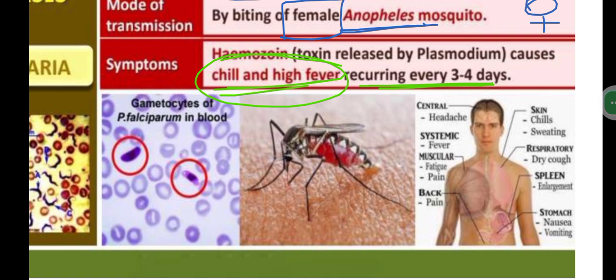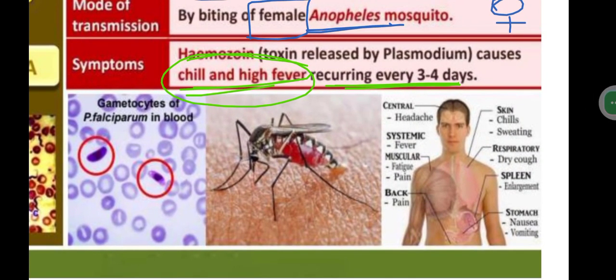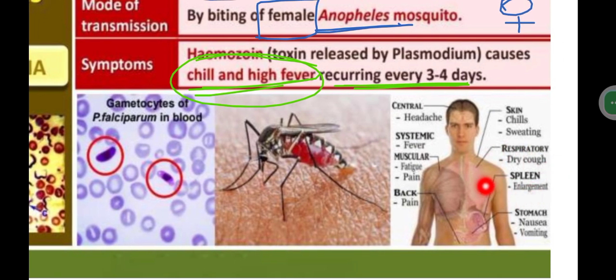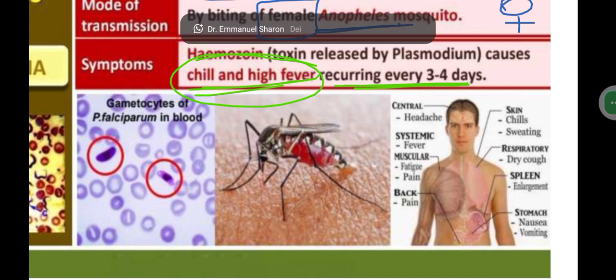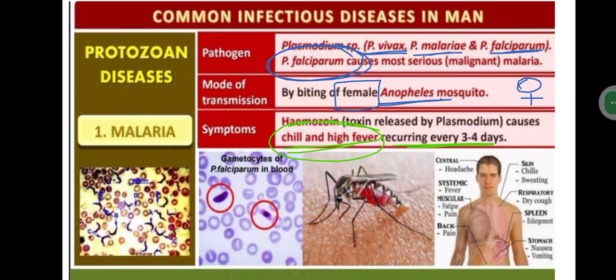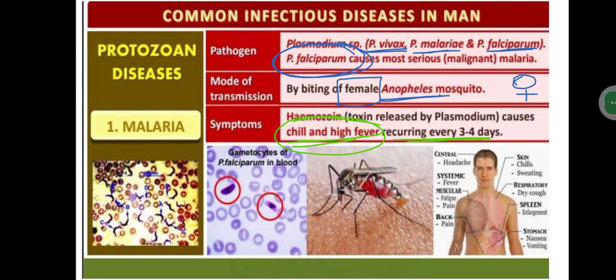Then the spleen is enlarged. The spleen is the graveyard of RBC, and this is the organ which is enlarged in malaria. And in the stomach, we are going to get vomiting and a nauseating sensation. A sensation of vomiting will be there.